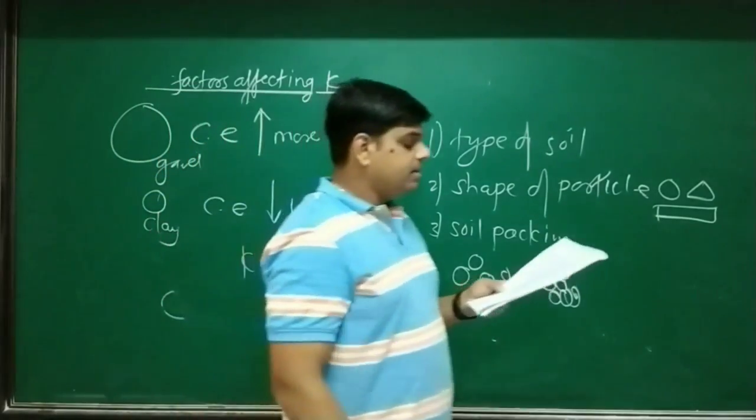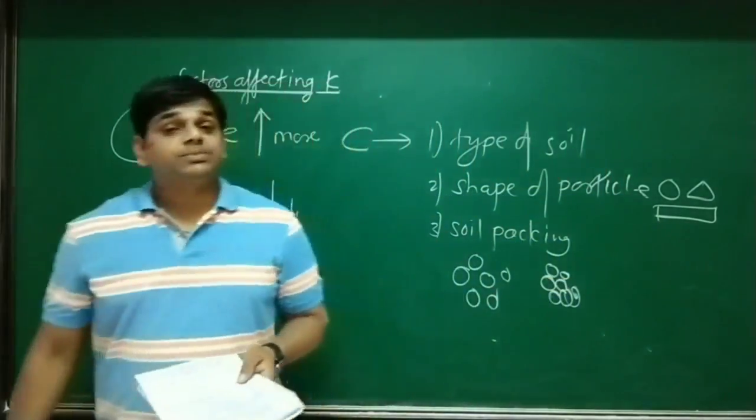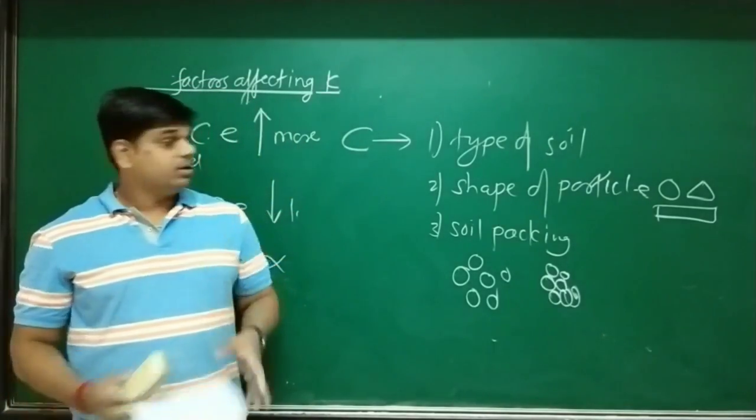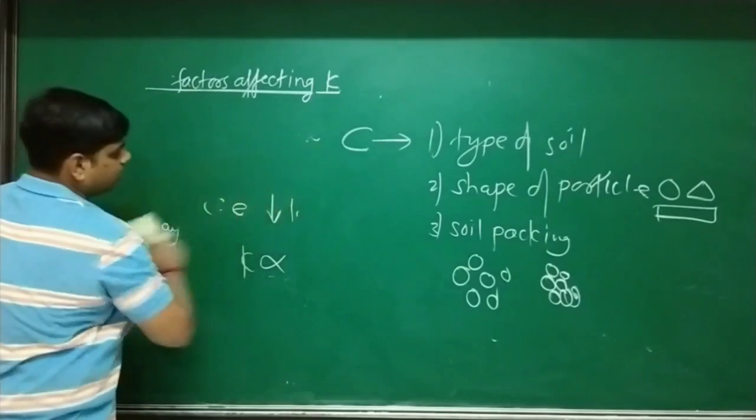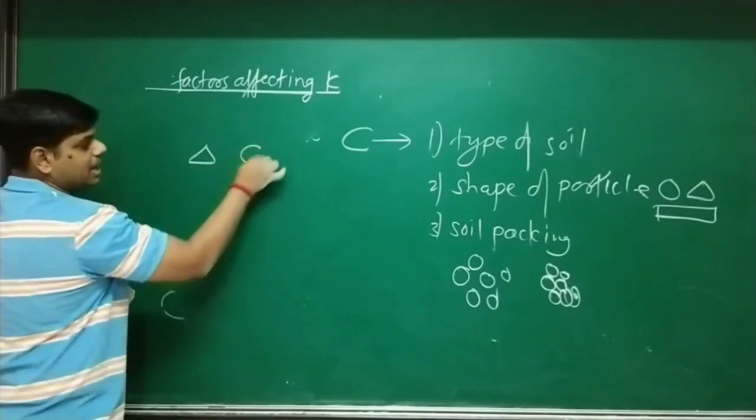The second note is given: soil with angular particles is less permeable than rounded particles under the same void ratio. What is the meaning of this second note? There are two shapes for the soil particles, angular and rounded.